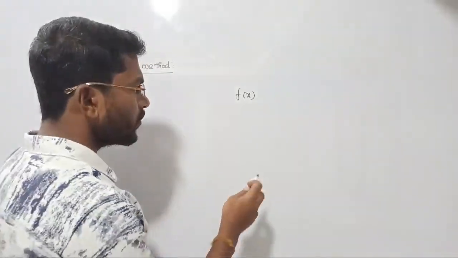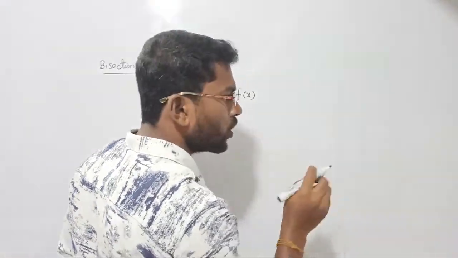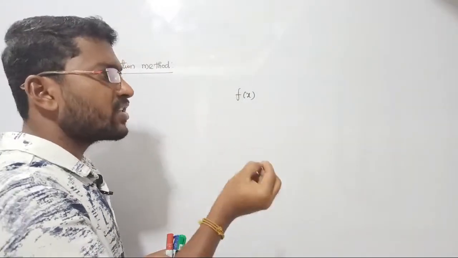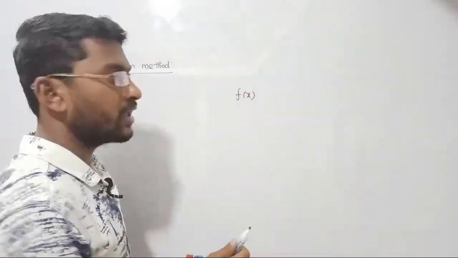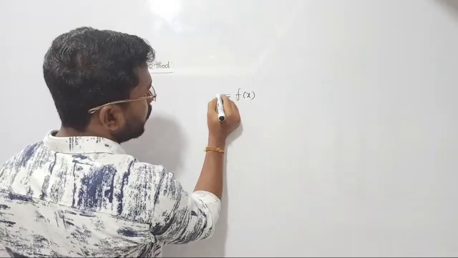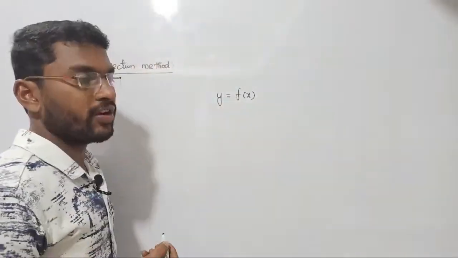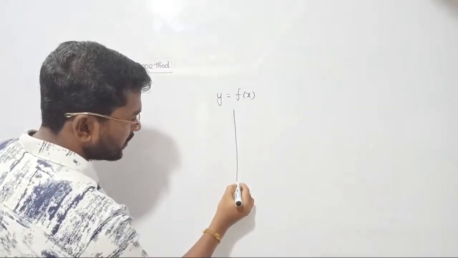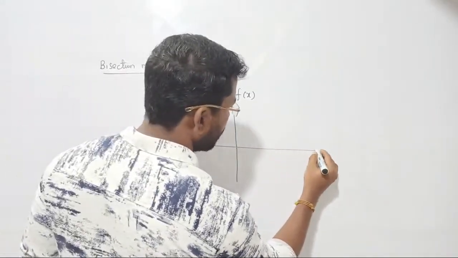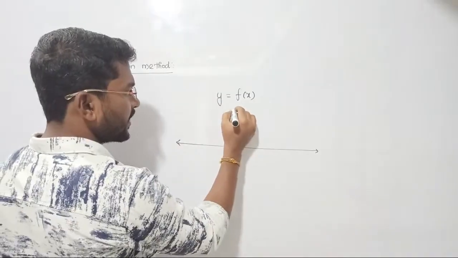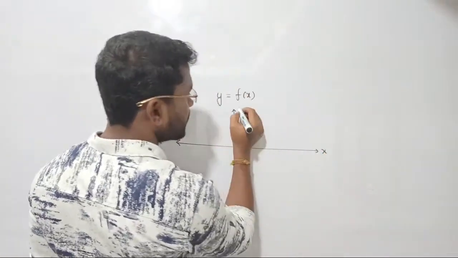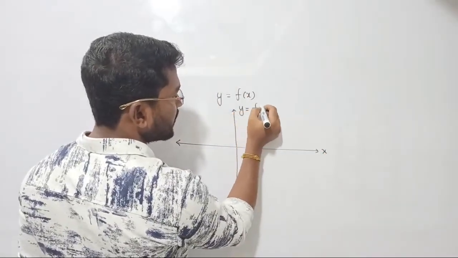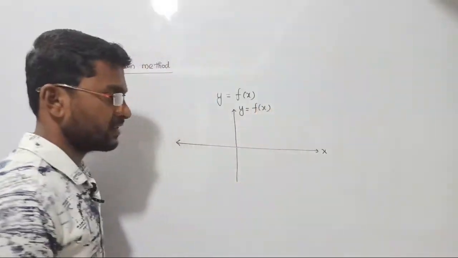What is the root of your polynomial equation? The root is the point at which the overall function is said to be 0. It is the point at which the overall function is going to be 0. f of x can be defined as y. So what do I mean here? If you want to represent this on axes, there are two axes: one is the x axis and another is the y axis, whereas the y axis will be the function of the x axis.